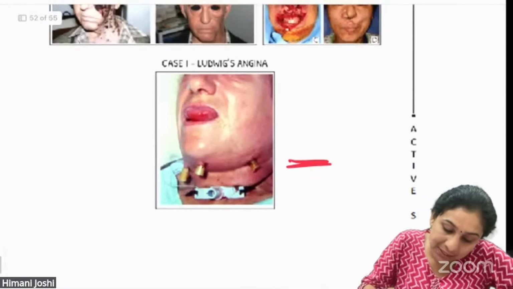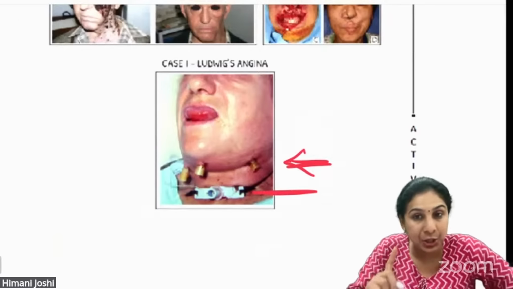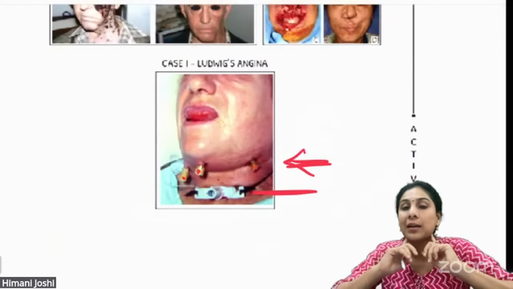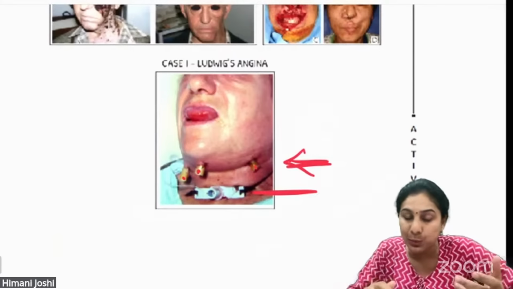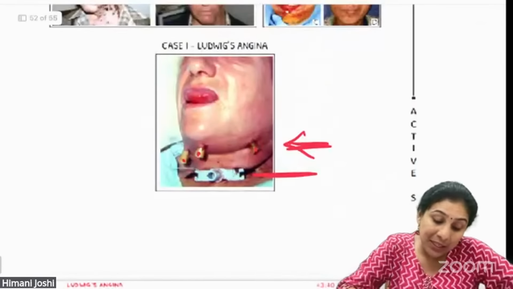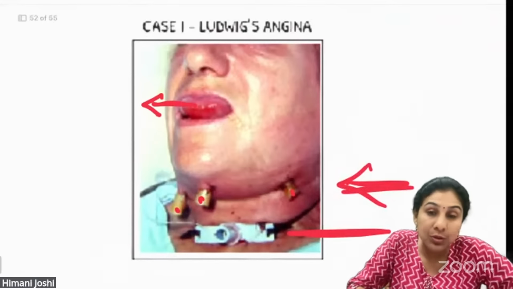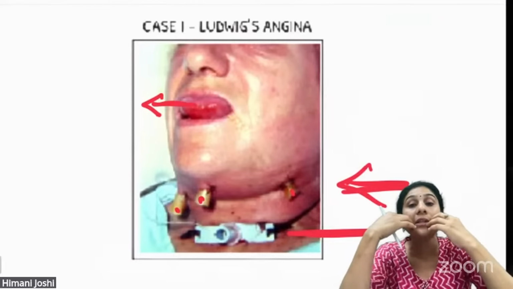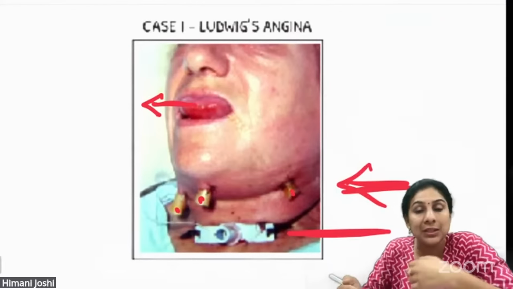We have discussed the case where first you will do a tracheostomy, then you will do a drainage of all the three spaces: bilateral submandibular, submental, and sublingual spaces. You can see how the tongue is out because of the raise of the floor of the mouth. The swelling is so severe that the tongue is not able to fit into the mouth, it is coming out.